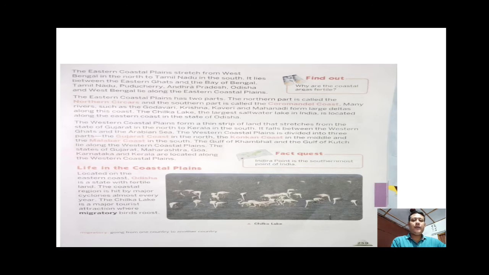As I told you, the eastern coastal plains are divided into two parts: the northern part is known as the Northern Circars and the southern part is known as the Coromandel Coast. As Tamil Nadu is in the southernmost part of the eastern coastal plains, most of the Coromandel Coast is covered by the state Tamil Nadu.